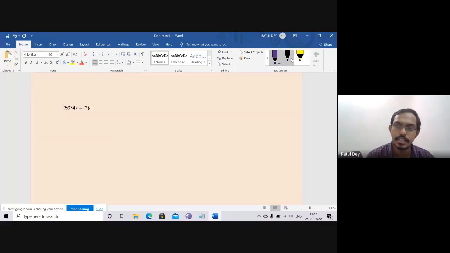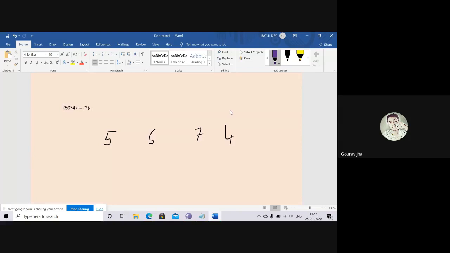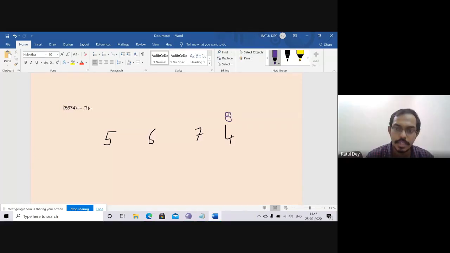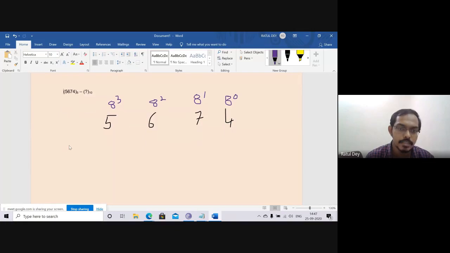So how can we write that? I will just try to implement that. So you just help me. How can we do that? So our value is 5, 6, 7, 4. Can anyone say how can we do that? 5 multiply 8 to the power... So we just multiply with 8 to the power 0 at the very first, next 8 to the power 1, next 8 to the power 2, next 8 to the power 3. Is that not right? So we are trying 5 multiply 8 to the power 3,